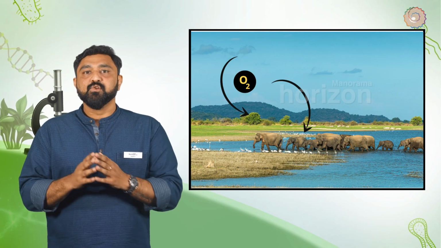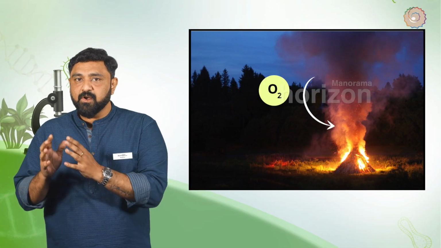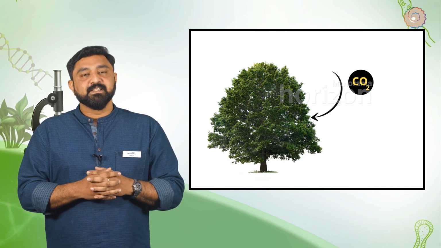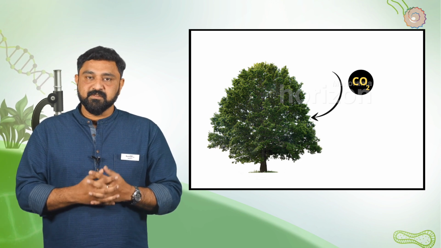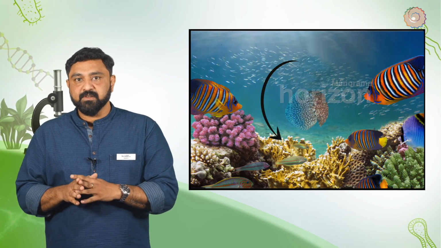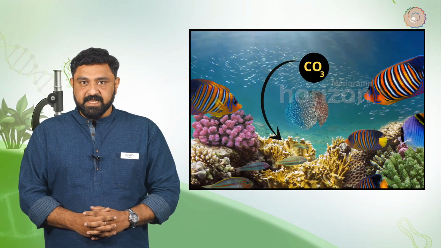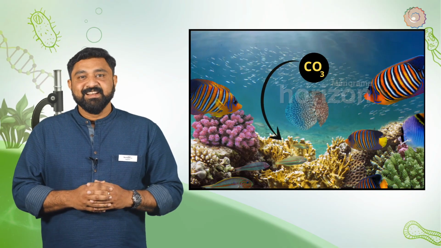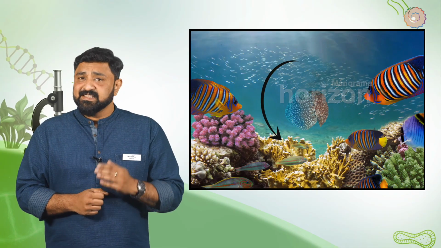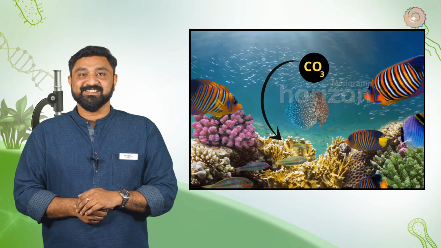Plants and animals use oxygen for respiration. Combustion of fossil fuels also requires oxygen. The other important atmospheric gas, carbon dioxide, is mainly used by plants for photosynthesis to prepare food. Marine animals absorb atmospheric carbon dioxide and form carbonic acid. The carbonate ions are used by these animals to make shells. Now we understand that we cannot live without these gases. Is there anything else these gases do for us? Yes. Let's see what it is.